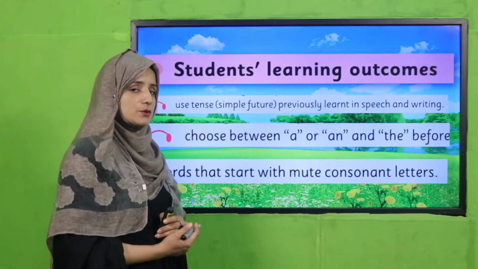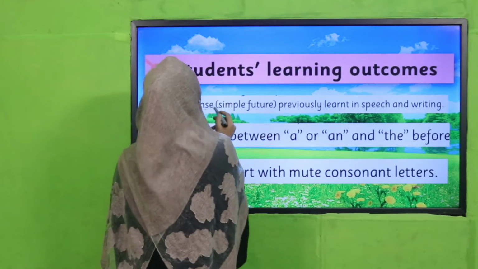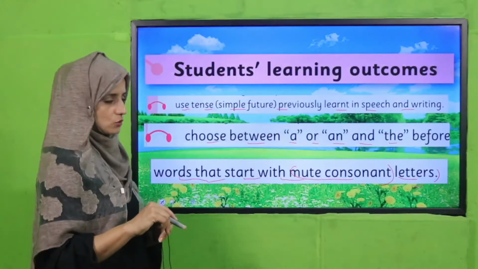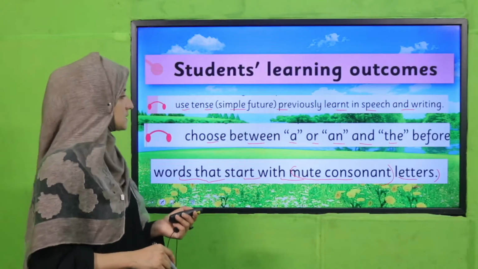So what are our today's student learning outcomes? Use the simple future tense previously learned in speech and writing. Choose between a or an and the before words that start with mute consonant letters. Yes, mute consonant letters. Mute means silent consonant letters. Okay, today we are going to cover these SLOs.